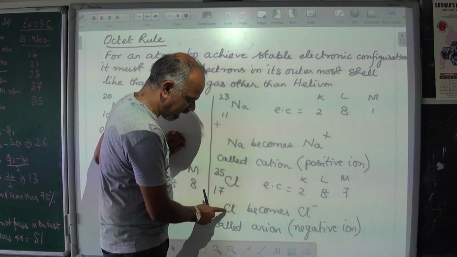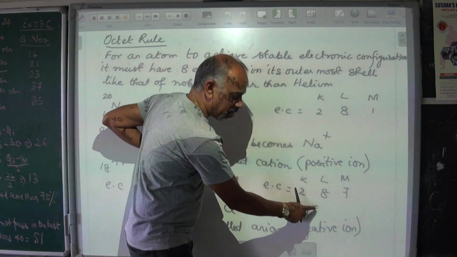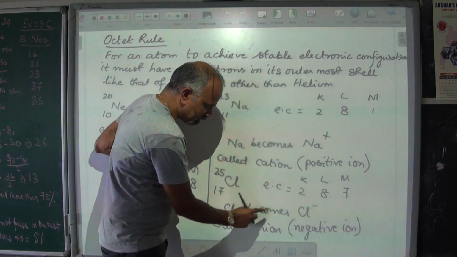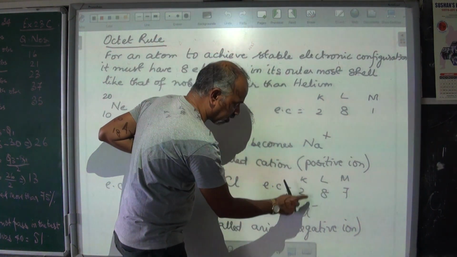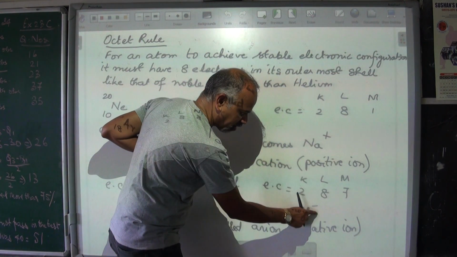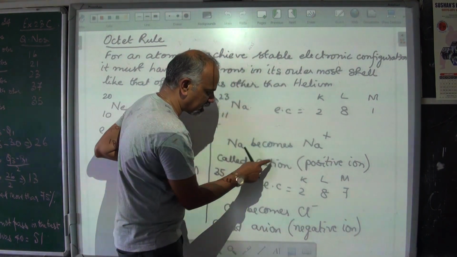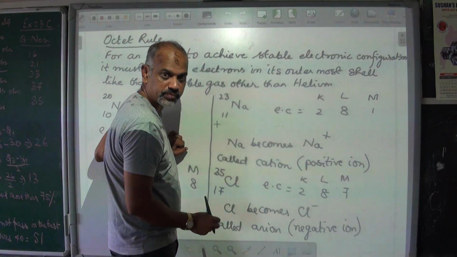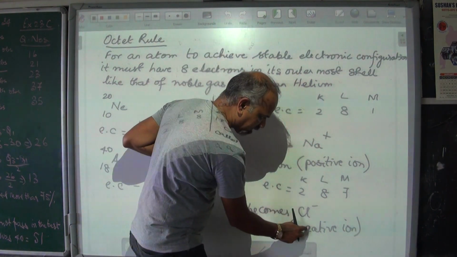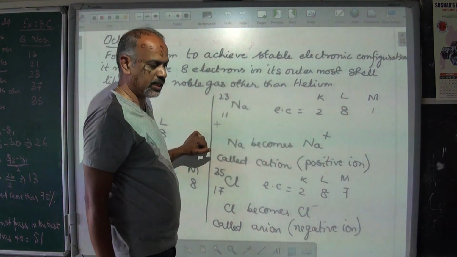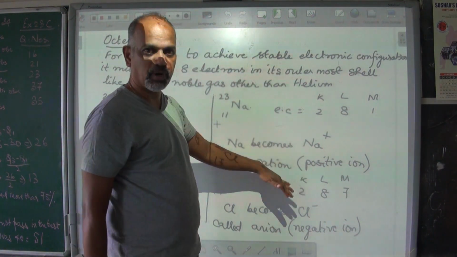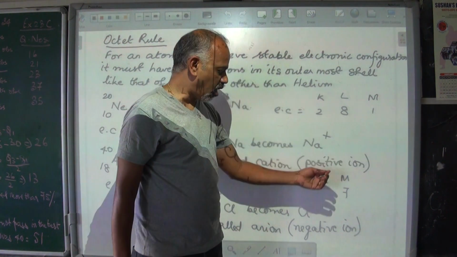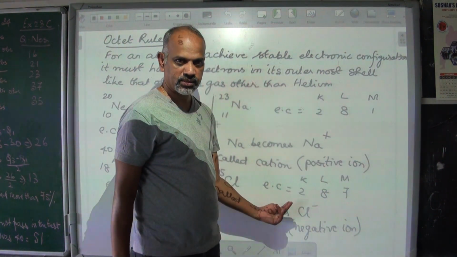So Cl atom becomes Cl minus because it received 1 electron. Therefore, this is also an ion. This is a positive ion, this is a negative ion. These positive ions are called cations, negative ions are called anions. So anions are negative ions. So this is how you get positive and negative ions, either by giving away electrons or by receiving electrons.